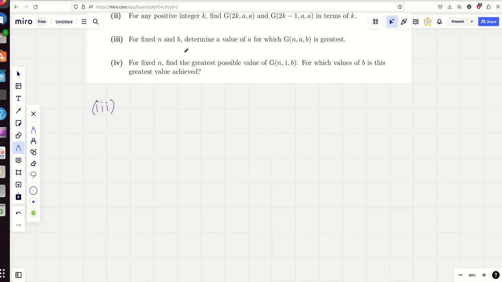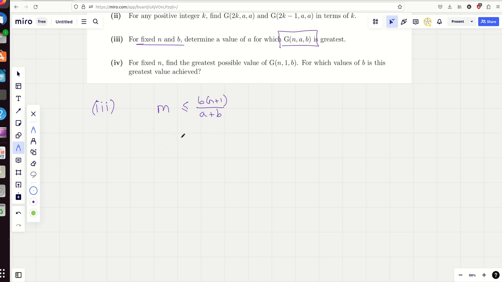Okay, for fixed n and b, that just means n and b are constant, and anything which isn't fixed is a variable. Now we already know that m is always less than or equal to, I think it was, b times (m plus 1) over (a plus b). We're dealing with a general case here, and we're trying to make G(n,a,b) as big as possible. Remember, G(n,a,b) is basically m here, because I've taken the end of the inequality because I need the upper bound. So I'm just going to think, well, n and b are fixed. That means a is varying as m varies.